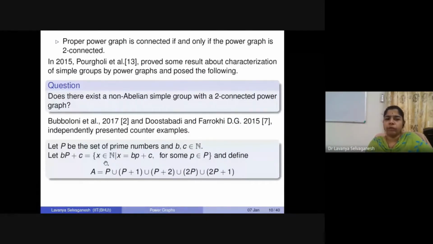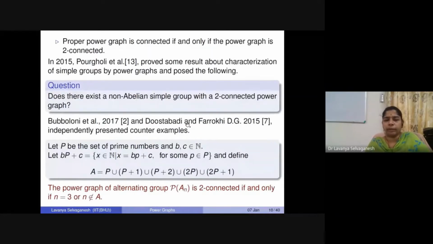If you look at A as this set, then Dustabadi and Farokhi gave this counter example: the alternating group on n elements, where n is either 3 or not an element of A, only then will the given power graph be 2 connected.